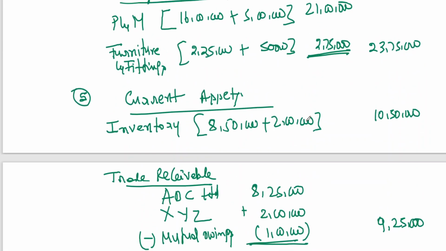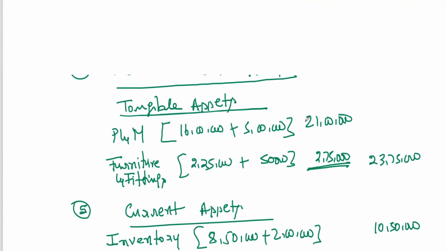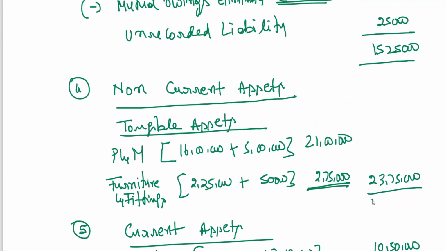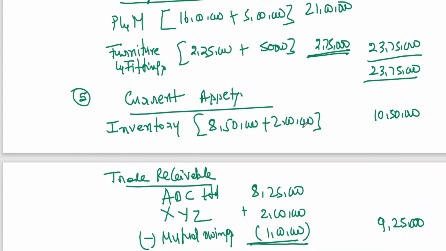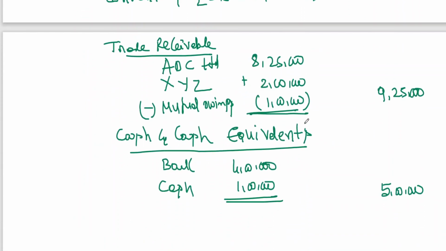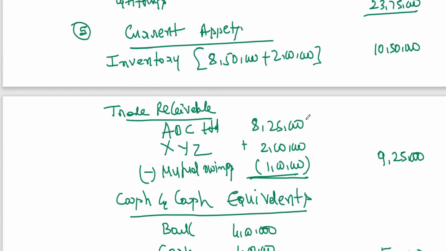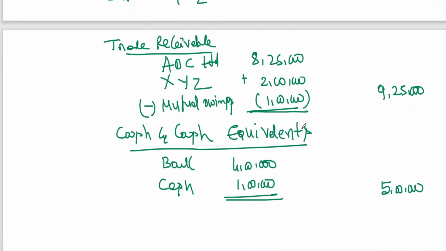We are having this now. Current assets. Just a minute. 23 lakhs 75,000. Ten lakh 50,000 plus 9 lakhs 25,000 plus 5 lakhs is coming to 24 lakhs. Total current assets 24 lakhs 75,000. Now you have to go for balance sheet.